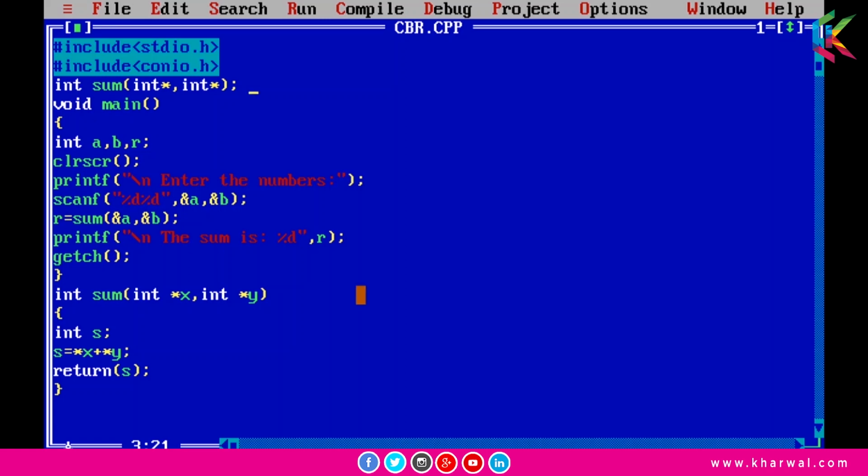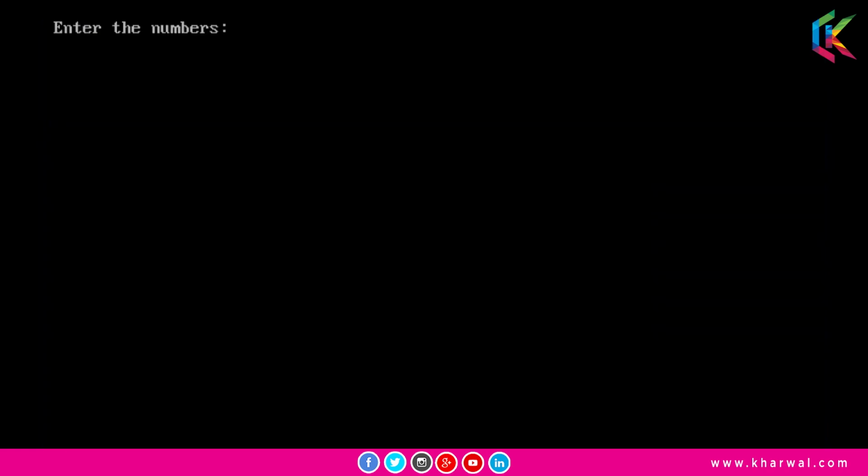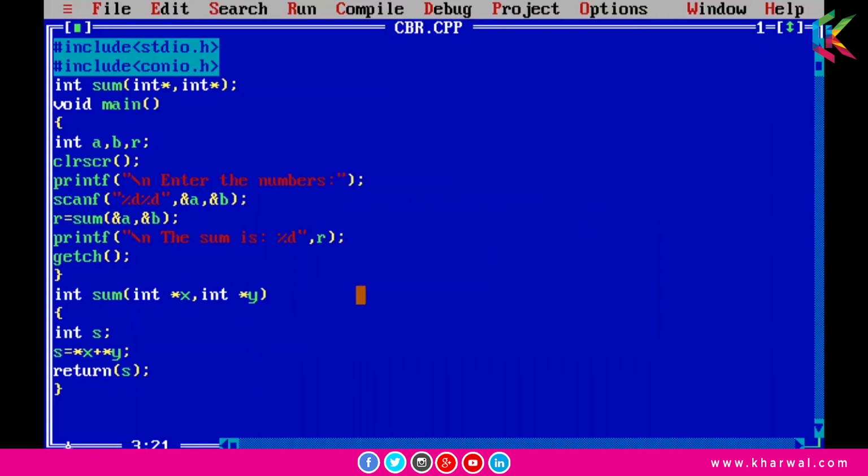So now if I run this code, it is basically requesting to enter two numbers. So let's enter two numbers. The first number is, let's say 10, and the second number is, let's say 20. So now the sum is 30. So I hope it is clear to you.